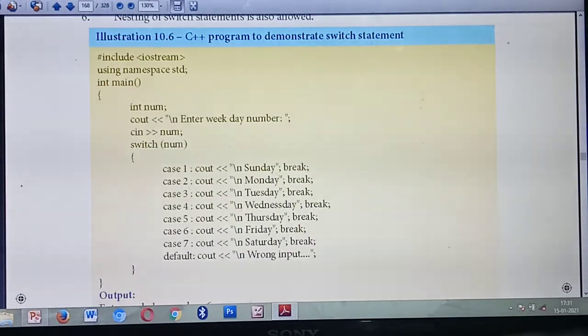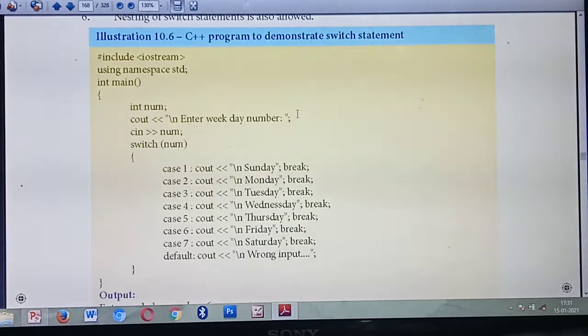Okay, next, listen. In the cout you are giving "enter weekday number". You are going to find, how many days are there in a week? 7 days, isn't it? So among the 7 days you are going to find any one day. Understood? For that you are entering the week number, that is the day number. So you are entering any one number between 1 to 7, maybe 1 or 2 or 3 or 4.